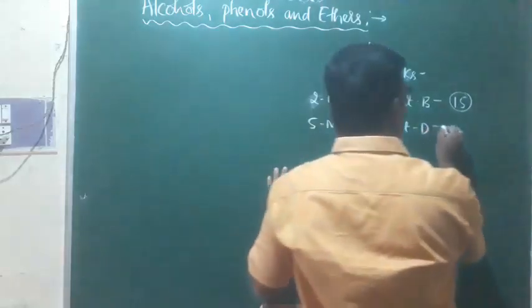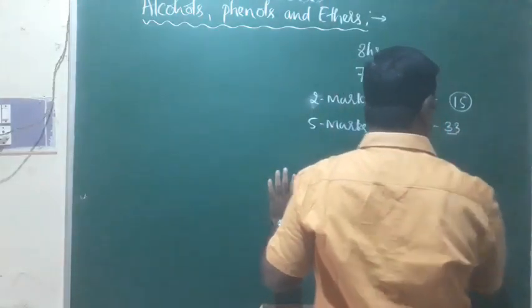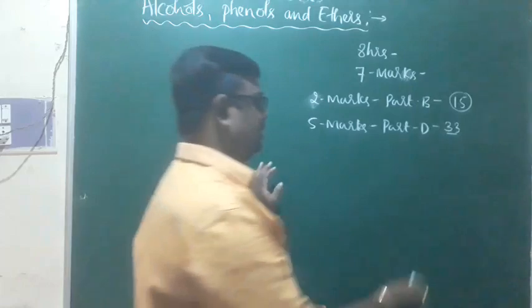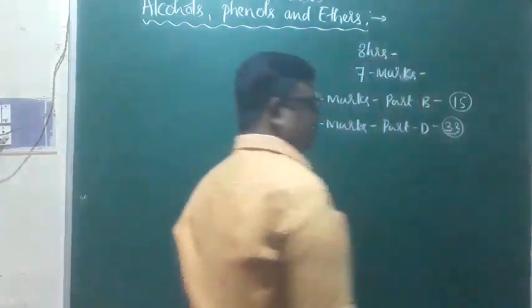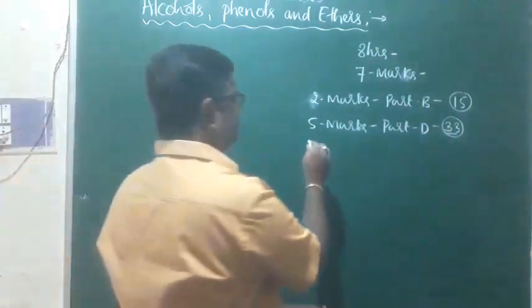Question number 33 of part D will also be from alcohols, phenols and ethers. The 5 mark question will be of this type.